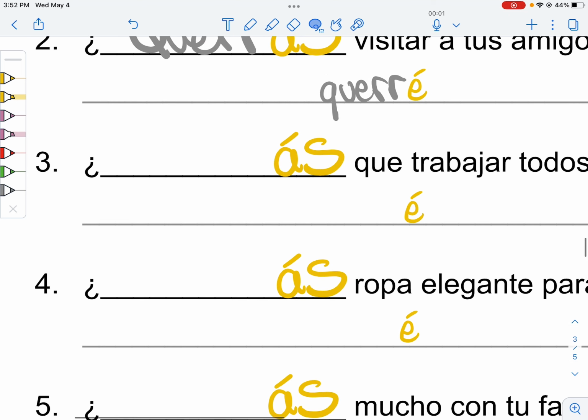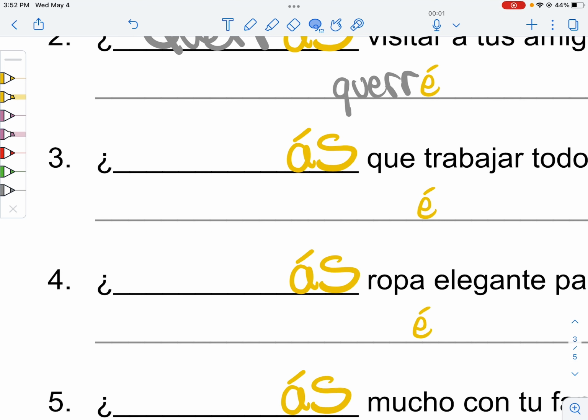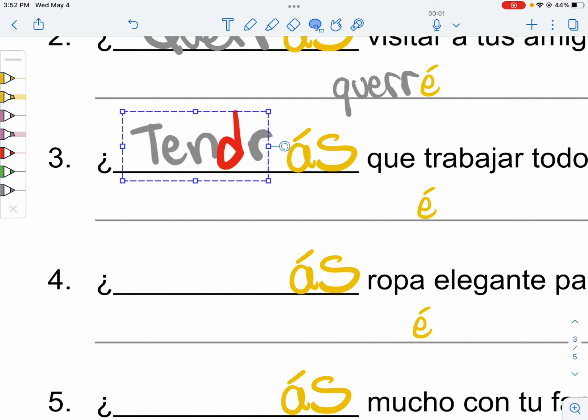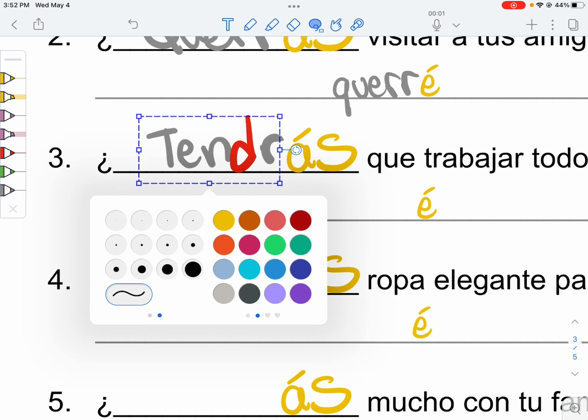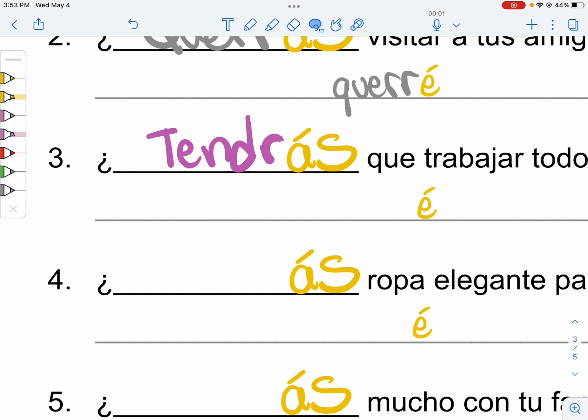And the rest. Número 3, our infinitive is tener. Will you have to work? Now, tener, as an ER verb, is a drop-the-E verb. And should we replace it with a D? Yes, because it is a yo-go verb. We say tengo. So because it's a yo-go verb, keep that D in there. And that is the form of our verb that we want. Tendrás. We're going to keep that for the yo form as well. Yo tendré.